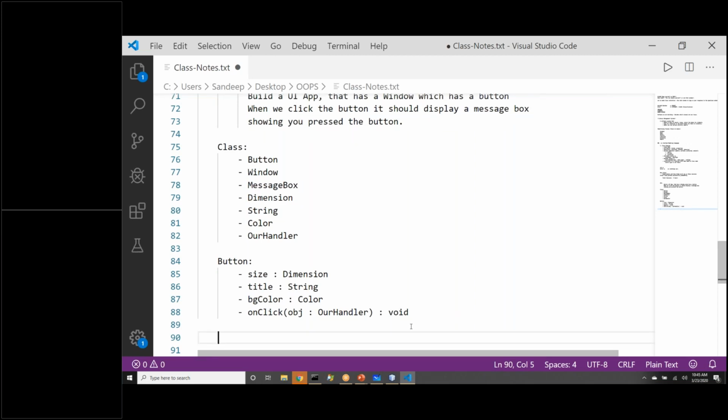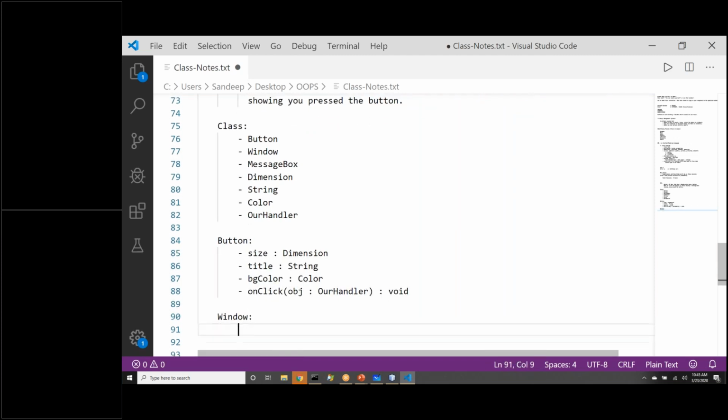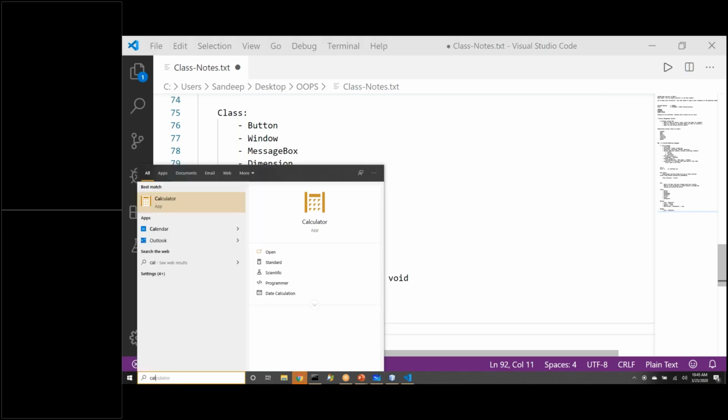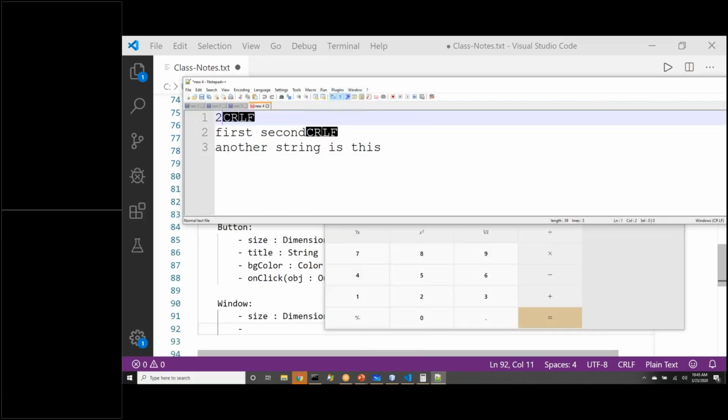Now let's focus on our window class. What do you think will be the attributes, properties of the window class? Yes, size, certainly. Every UI element will certainly have size. What else? You see any window, if I open any window here, calculator, notepad, these all are windows. Notepad++.